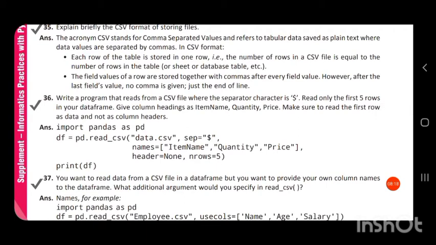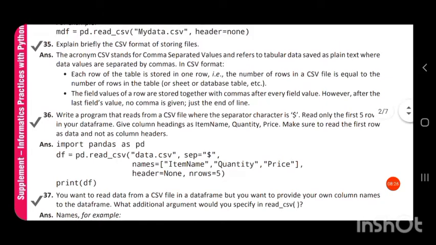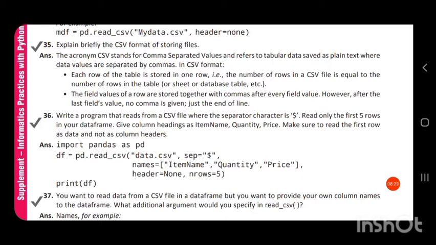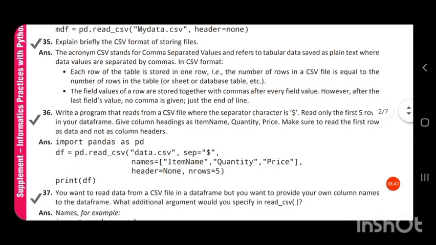The number of rows in a CSV file is equal to the number of rows in the table. The field values of a row are stored together with commas after every field value. However, after the last field's value, no comma is given, just the end of line.